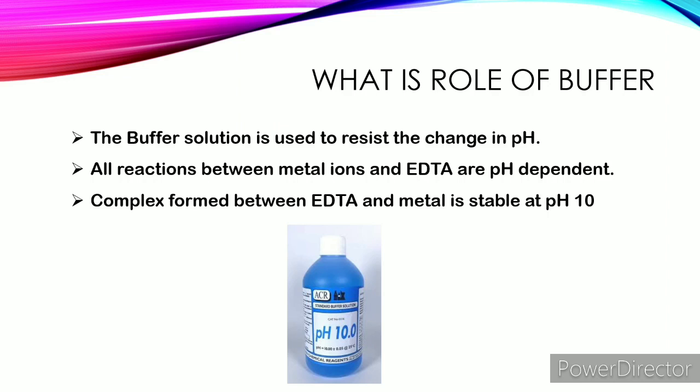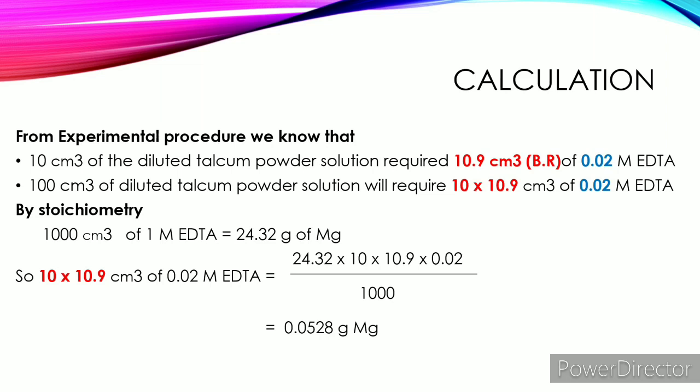This is the reason why we use buffer pH 10. Once you get your constant burette reading, you can find out the amount of magnesium in the given sample by simple calculations shown here. So here we complete the discussion on estimation of magnesium using complexometric titrations.